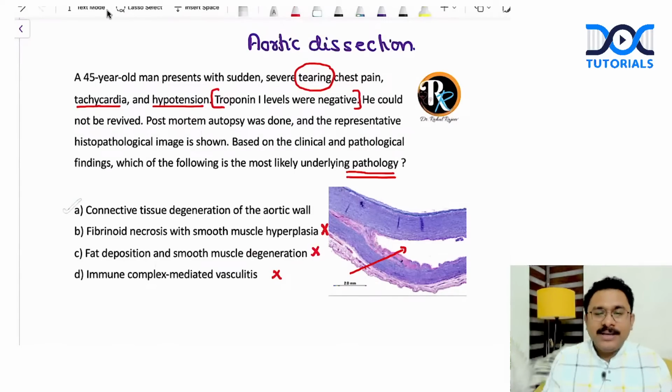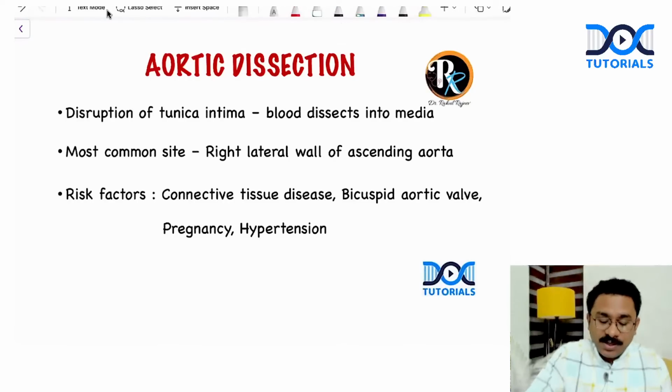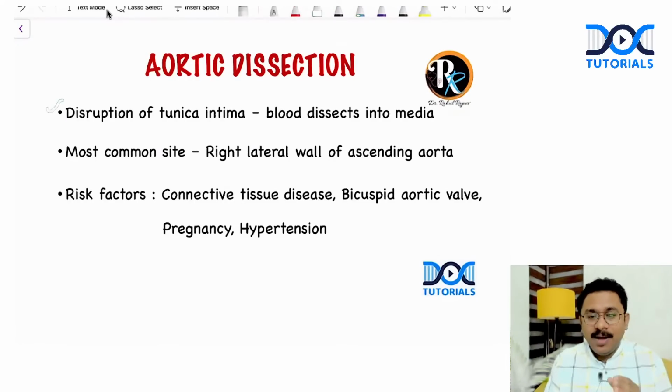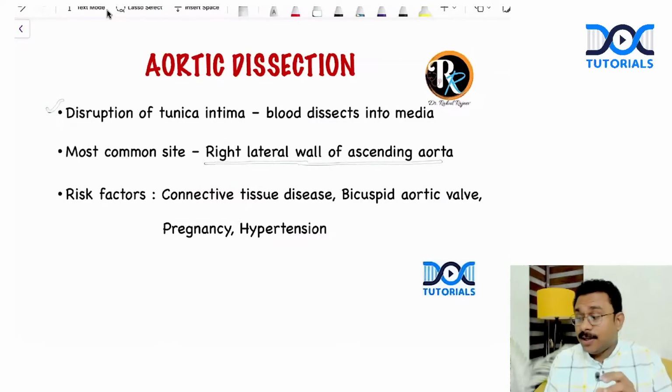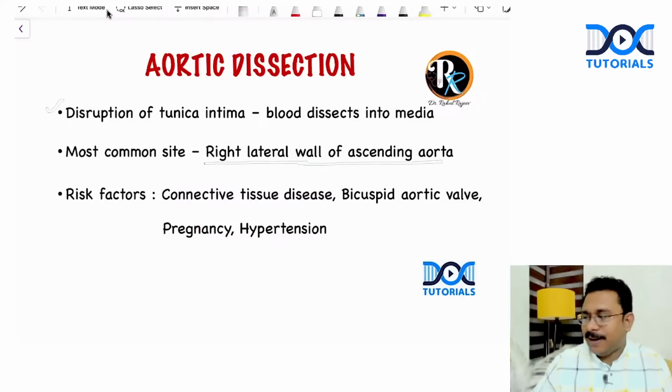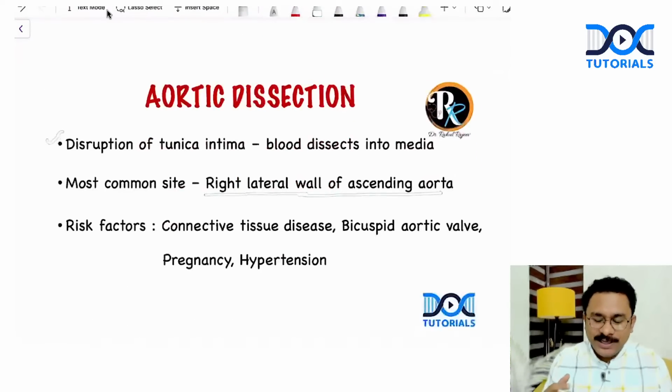So what am I thinking about? This could be due to a connective tissue degeneration of the aortic wall. So, my dear children, you remember this slide from the QRP videos? Aortic dissection: there is a disruption of the tunica intima, and blood dissects into the media. And what is the most common site of aortic dissection? Another possible MCQ point: the right lateral wall of the ascending aorta. And remember, there are certain predisposing factors for aortic dissection that include connective tissue diseases, bicuspid aortic valve, pregnancy, as well as hypertension, right? But in our case, they have not given any such predisposing condition.